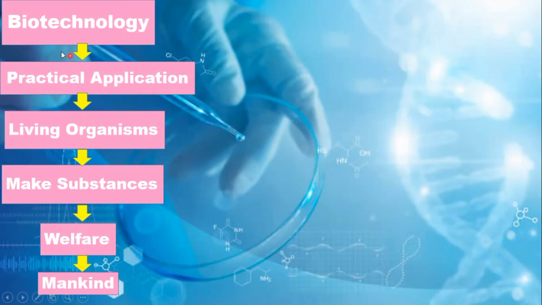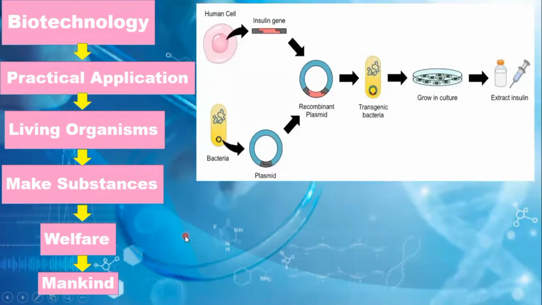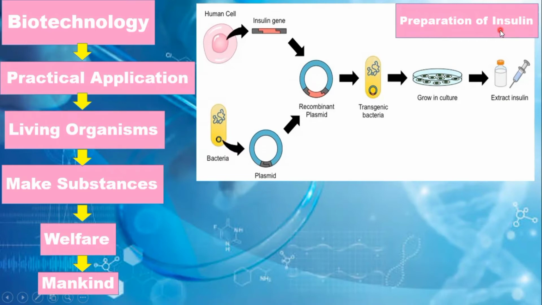It means that in this branch of biology, we are going to study how living organisms can be used to make substances for the welfare of mankind. Let's discuss with the help of examples. Preparation of insulin. As we are very familiar with the term insulin, insulin is a hormone produced by the pancreas. What is the function of insulin? Insulin maintains the blood glucose level.